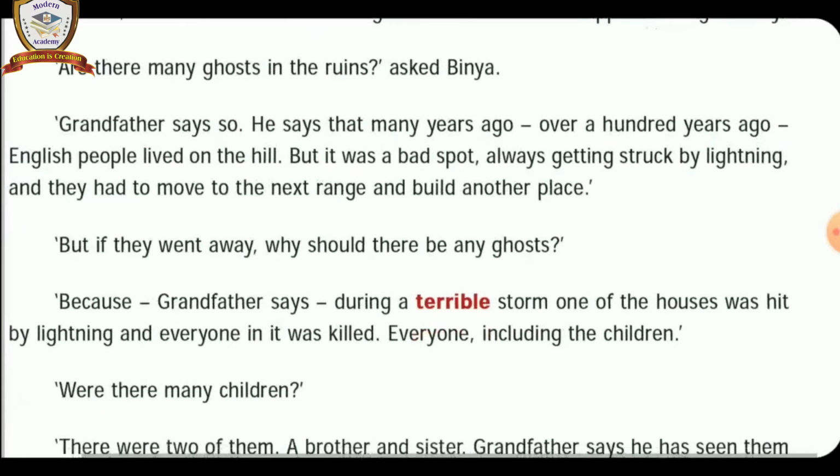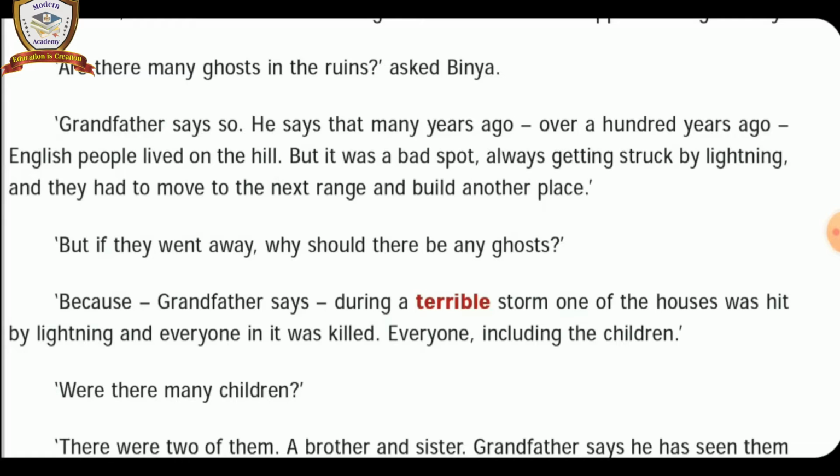Because grandfather says during a terrible storm, one of the houses was hit by lightning and everyone in it was killed. Everyone, including the children. Listen carefully, children. His grandfather told that the entire English family was killed by the lightning during the violent storm.